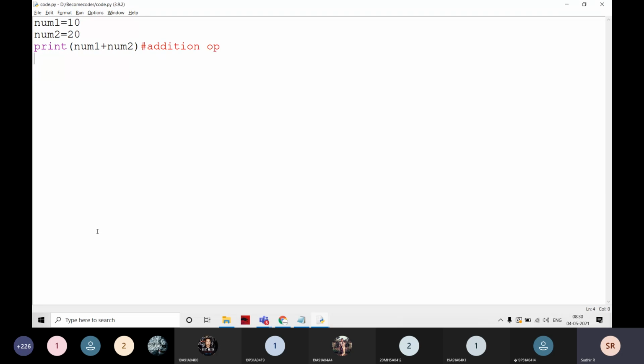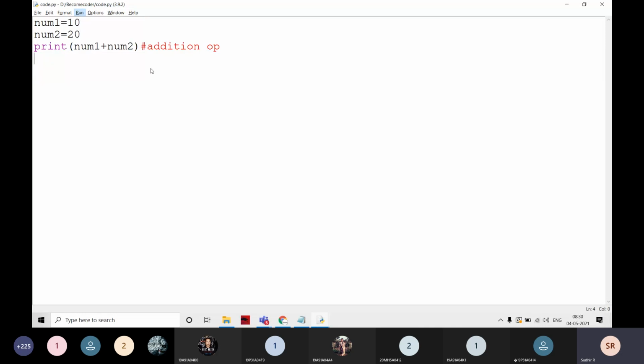If I'm going to execute it, how to execute it? If you go here, there is a run option in the menu. If you click on Run Module, it will work, and the shortcut for that is F5, the function key. If you observe the keyboard, there is an F5 key. If you click on that, it will work.